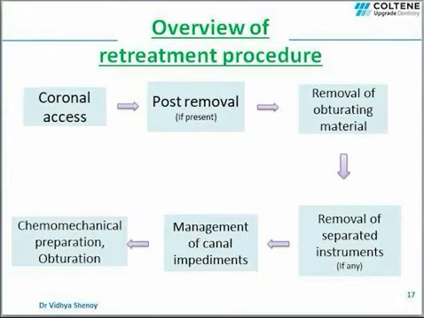In this presentation, I will discuss non-surgical endodontic retreatment. So this is the overview of the treatment procedure. First is establishing a coronal access. This includes removal of coronal restoration or removal of crown or creating access through the crown if a crown is present. Next step is removal of post if it is present. After this, the obturating material is removed, followed by removal of separated instruments if present. Then comes the management of any canal impediment such as a ledge if it is present, and finally chemomechanical preparation and obturation is done.